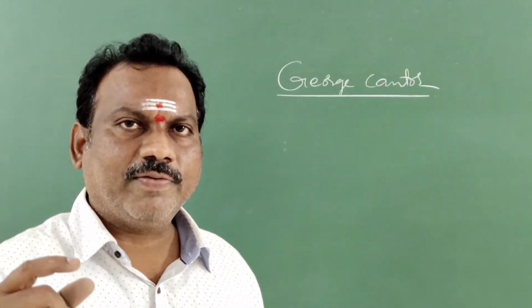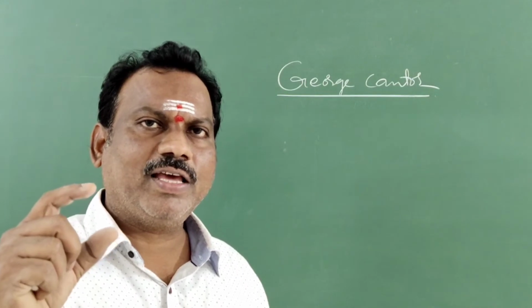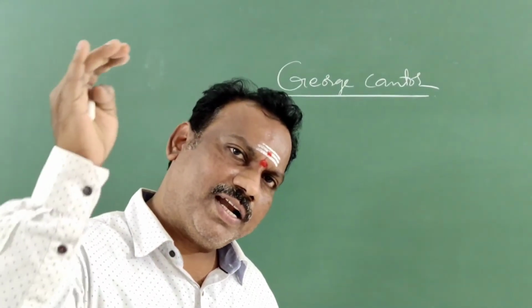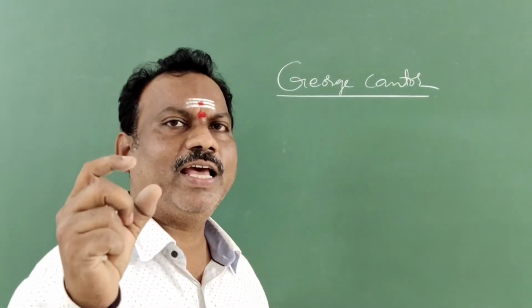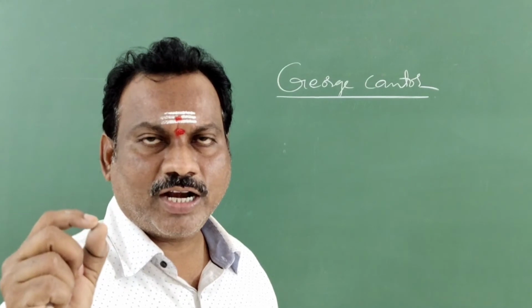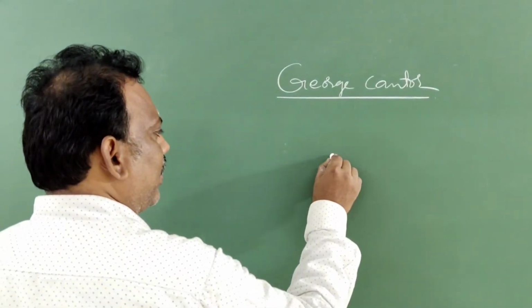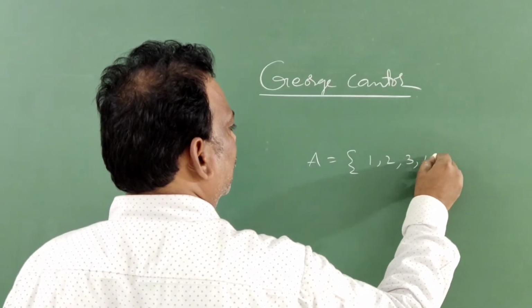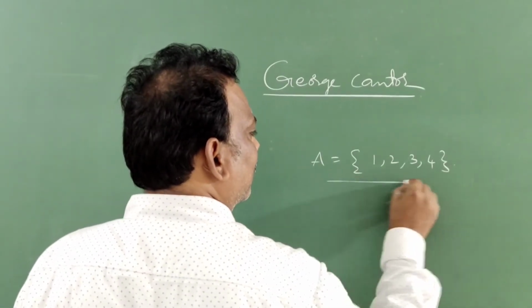Next, if a set is represented with a capital letter, the objects which are present inside the set are called elements. Understood, students? For example, A equal to 1, 2, 3, 4. So, this is a set.